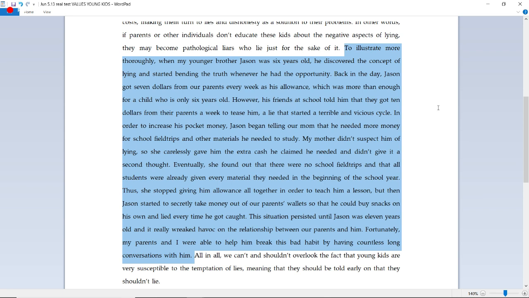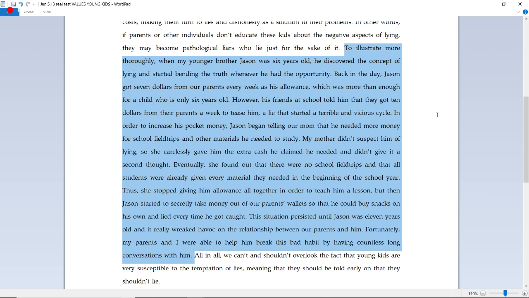In order to increase his pocket money, Jason began telling our mom that he needed more money for school field trips and other materials he needed to study. My mother didn't suspect him of lying, so she carelessly gave him the extra cash he claimed he needed and didn't give it a second thought. Eventually, she found out that there were no school field trips and that all students were already given every material they needed in the beginning of the school year. Thus, she stopped giving him allowance altogether in order to teach him a lesson.